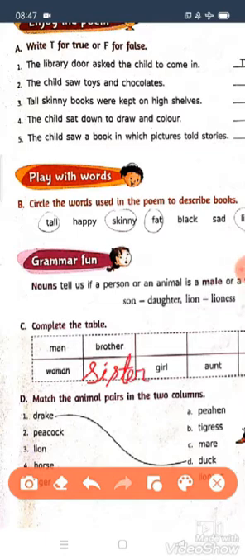Children, you write it inside the box. Here the female form has been given, girl. What is the male form? That is boy, B-O-Y, boy. Now we will see the male form of aunt, that is uncle, U-N-C-L-E, uncle.